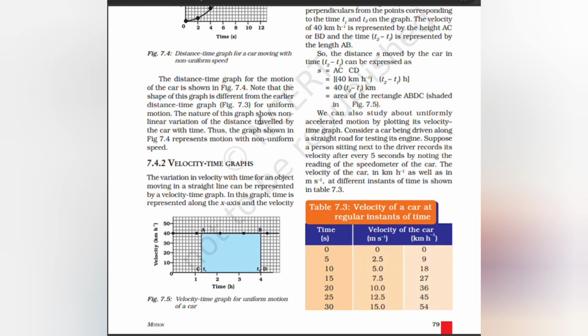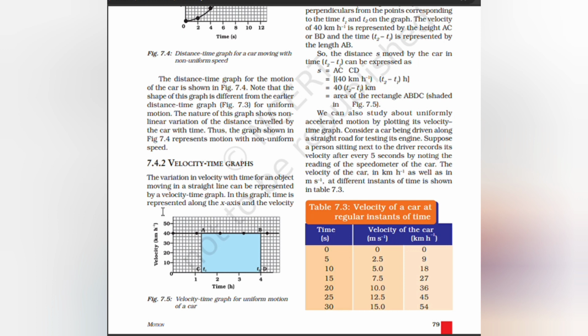Note that the shape of the graph is different from the earlier distance time graph for uniform motion. The nature of the graph shows non-linear variation of the distance traveled by the car with time. Thus, the graph shown represents motion with a non-uniform speed. Velocity time graph. The variation in velocity with time for an object moving in a straight line can be represented by a velocity time graph.